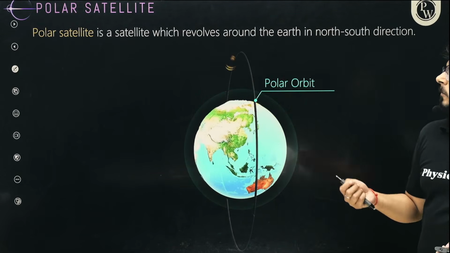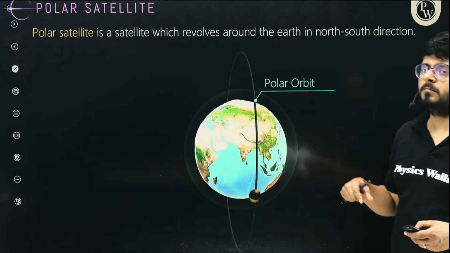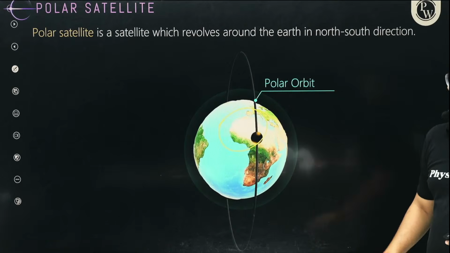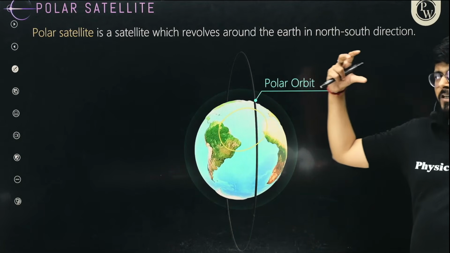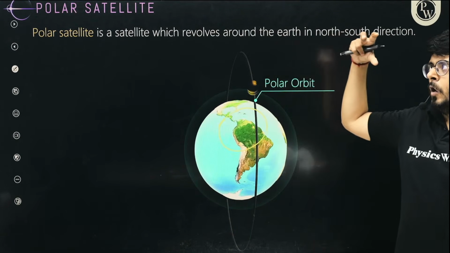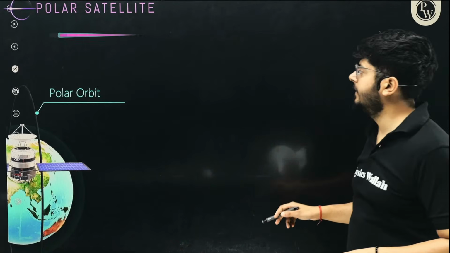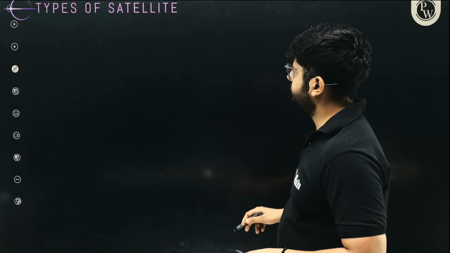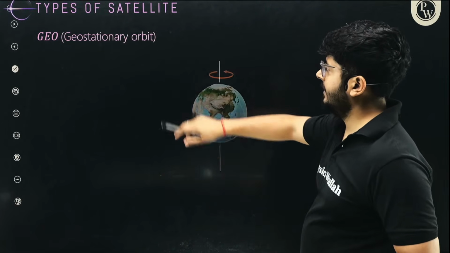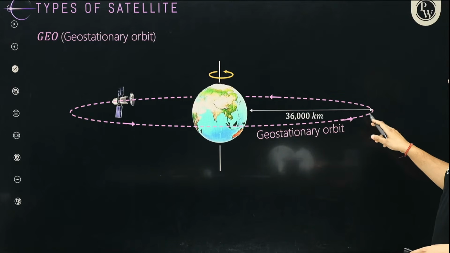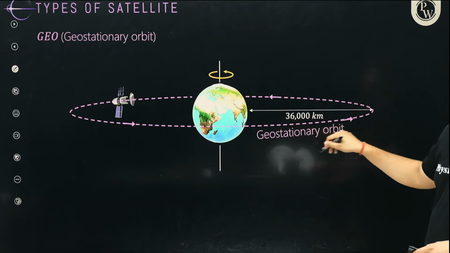But if you want a satellite that covers a large chunk of Earth and stays wherever it is, rotating with Earth, locked with Earth, then you have to launch a geostationary satellite. For a geostationary satellite, you have a certain distance, around 36,000 kilometers.